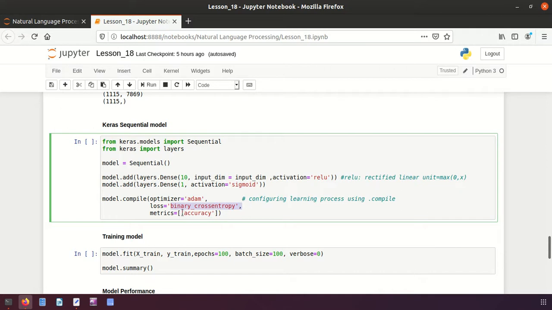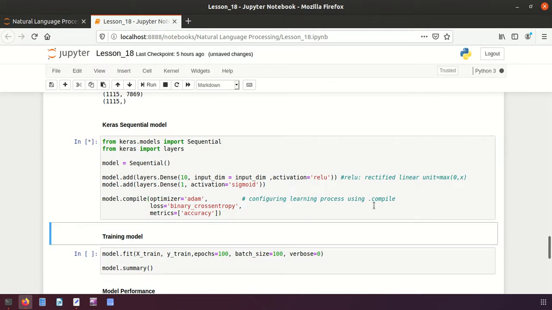And then since we are classifying, in classification model performance will be evaluated by its accuracy. That is why I said metrics is equal to accuracy, and we will see the accuracy of our model, how the model performs. Let me execute this part. I hope you understood all these things, friends.